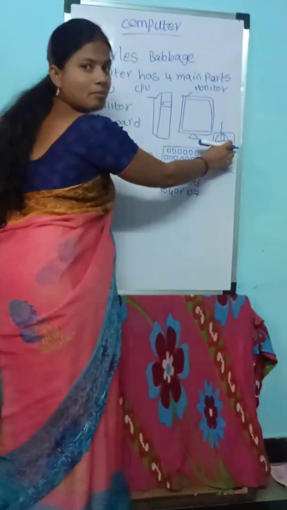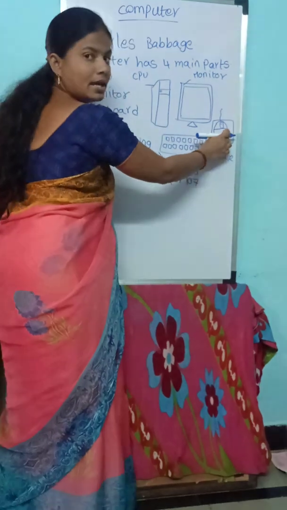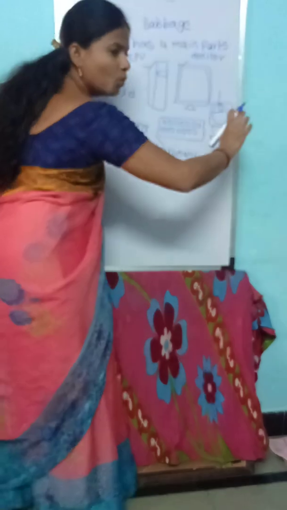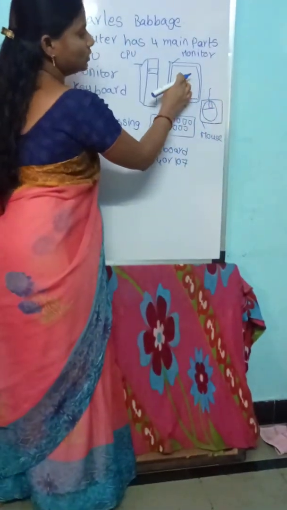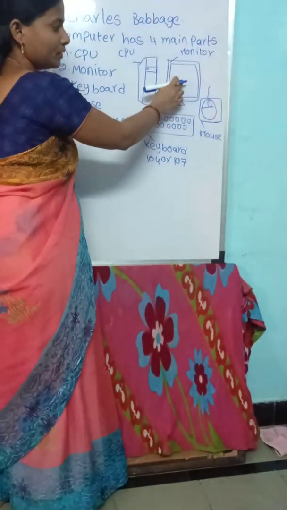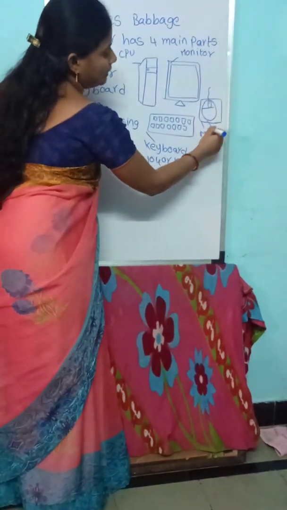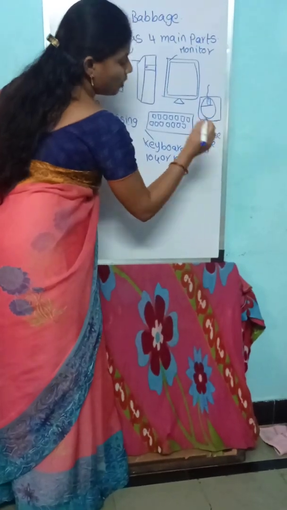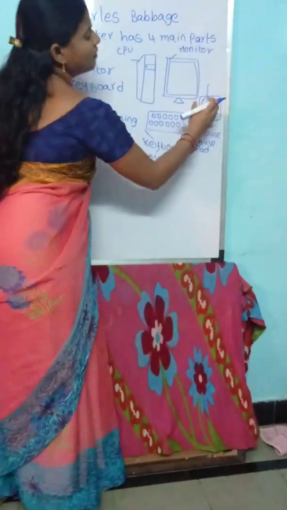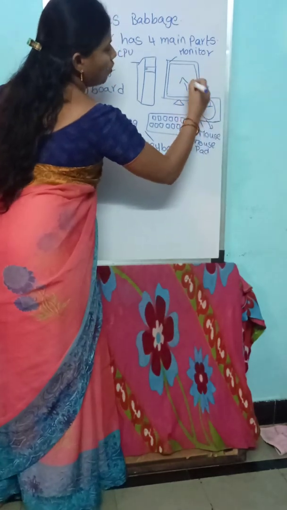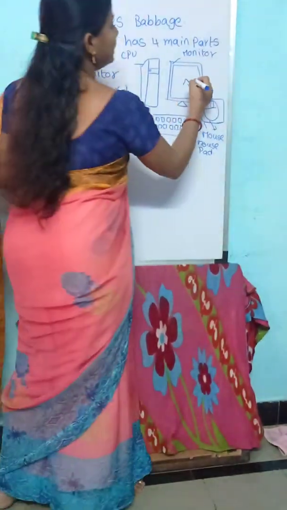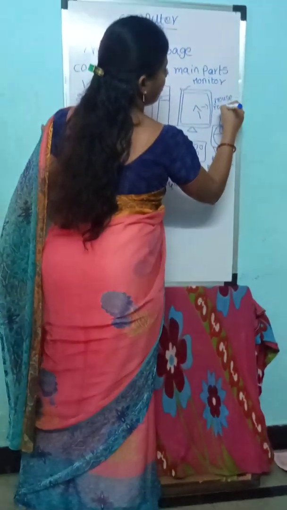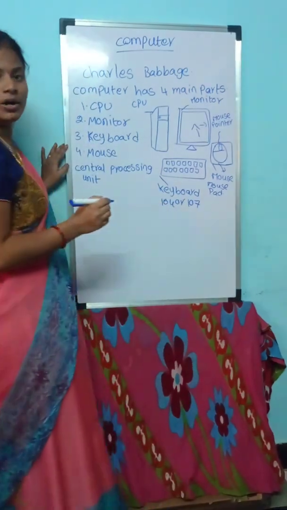Next point is mouse. A mouse is a pointing device. It is used to move or select an item on the computer screen. It is kept on a mouse pad. When we move the mouse, an arrow moves on the screen. This arrow is called mouse pointer.